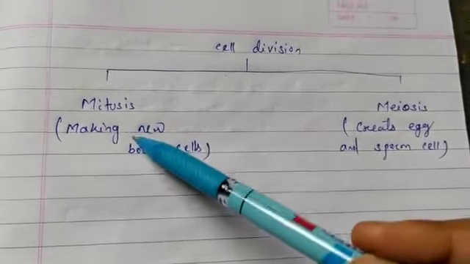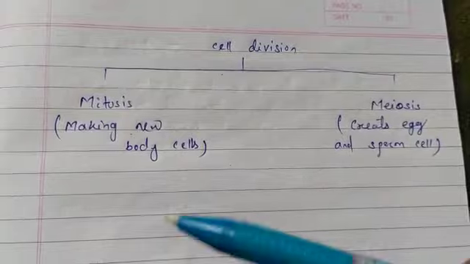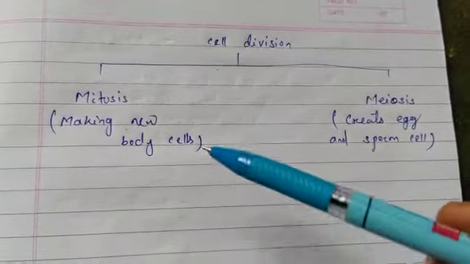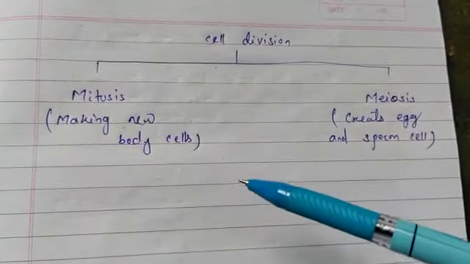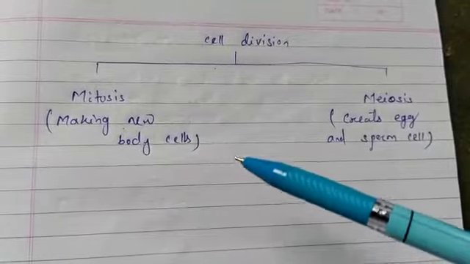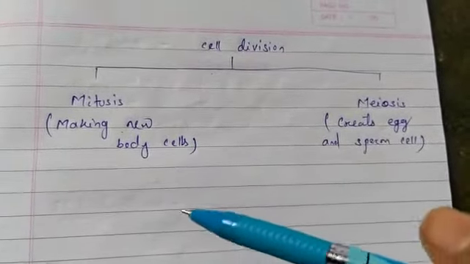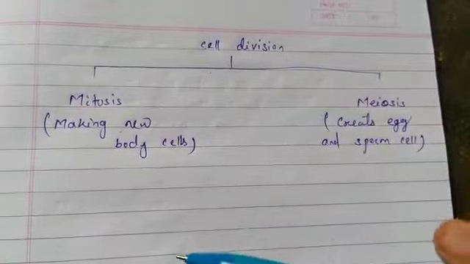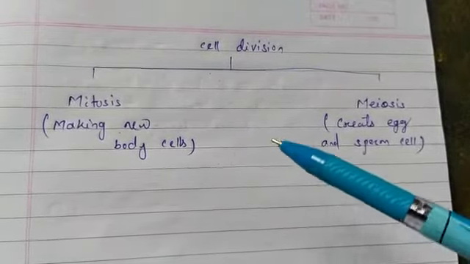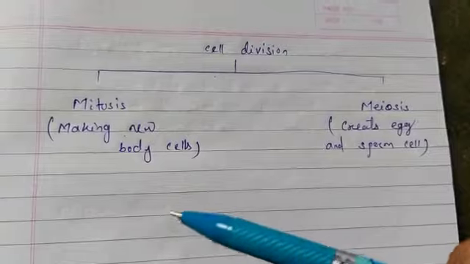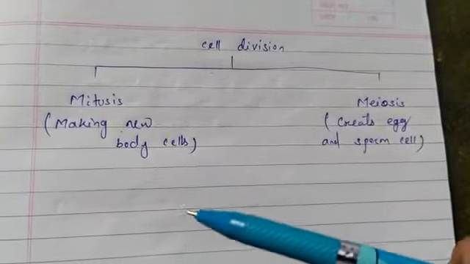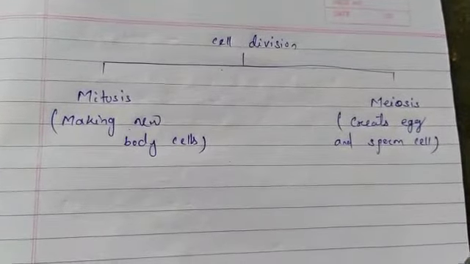So during mitosis, a cell duplicates all of its cell contents including its chromosomes and splits to form two identical daughter cells. So here the cell splits to form two identical daughter cells.